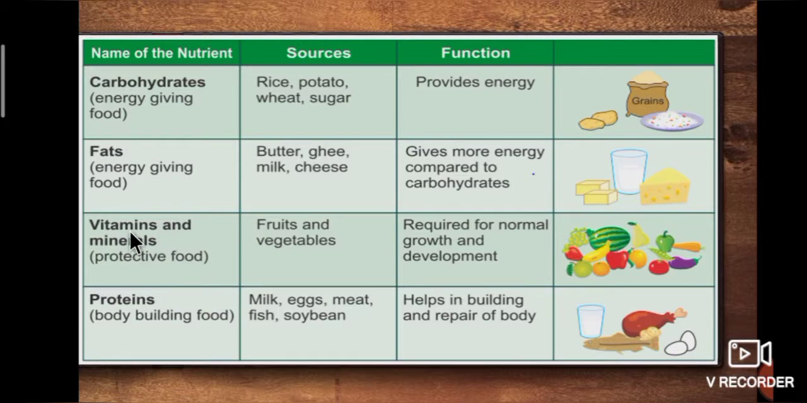Vitamins and minerals are also called as protective food. Fruits and vegetables are the sources of vitamins and minerals. It required for normal growth and development. Proteins are also called as bodybuilding food. Milk, eggs, meat, fish and soya bean are the sources of proteins. It helps in building and repair of body.